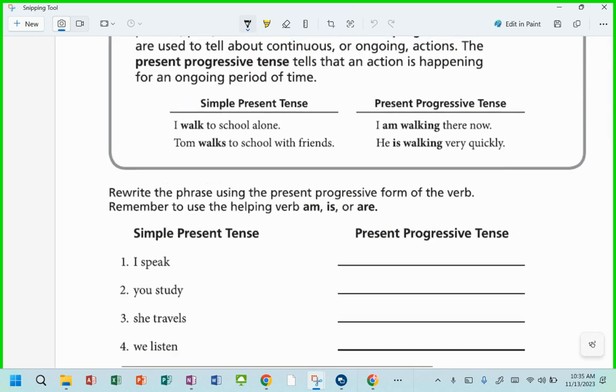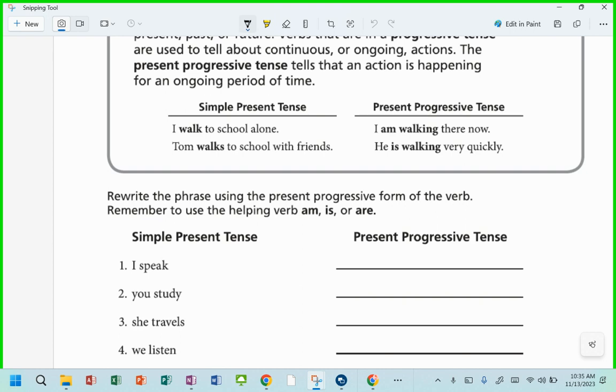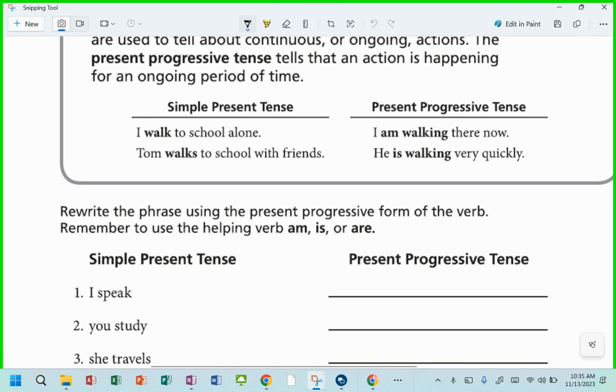Okay. So present progressive is going to sound like this. I am walking, or he is walking. When you want to make it present progressive, am, is, or are are going to be the words that you throw in front of the verb. And what are we going to tack on to the end of the verb? What suffix do you think you are going to tack on to the verb? ing. So I walk to school turns to I am walking there now, right? Or Tom walks to school with friends turns into he is walking very quickly, right?